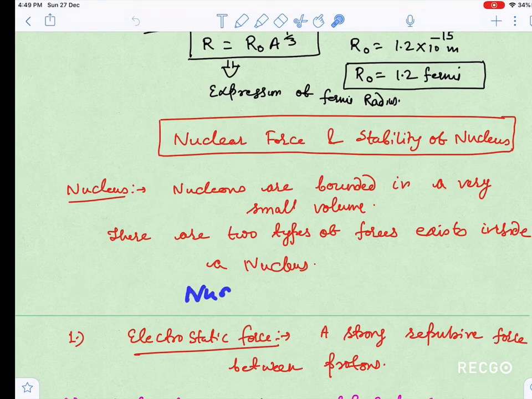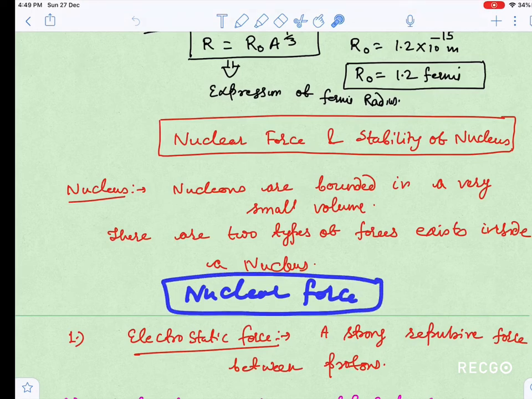The second force is the nuclear force, which is very important to deal with in this nucleus chapter. Nuclear force, irrespective of the nature of the particle, proton or neutron, is always attractive. Between proton and proton, the nuclear force is always attractive.